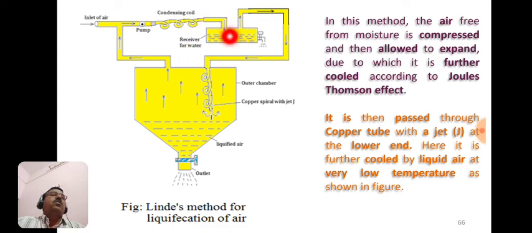The gas is cooled, meaning the temperature of the compressed gas is lowered, and then this gas is allowed to pass through this pipe and enter a spiral pipe of copper having a jet at the lower part. This is the copper spiral with jet J, and the gas is then allowed to expand. According to the Joule-Thomson effect, this gas is cooled, so it undergoes liquefaction. This is liquefied air or liquefied gas, and it is collected from the bottom.